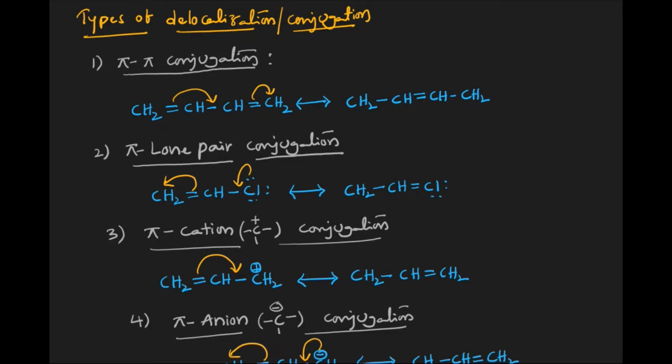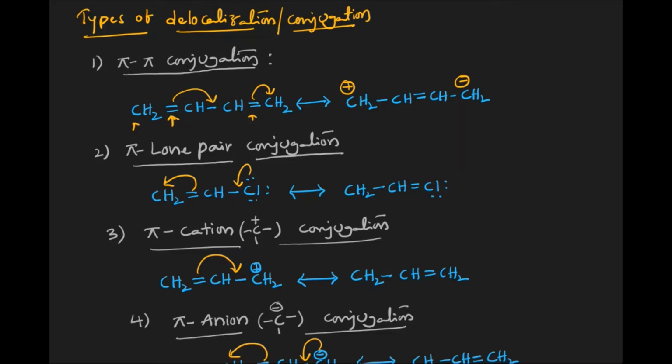Conjugation means we can simply say it's in alternative positions. Now we have a double bond at that particular position. The next double bond has to be in the alternative position, not in the continuous position. When they are in conjugation only, the delocalization takes place. The pi electrons are shifting away from this carbon, so this carbon gets the positive charge, and this carbon is gaining the electrons from the double bond, so it gets the negative charge.